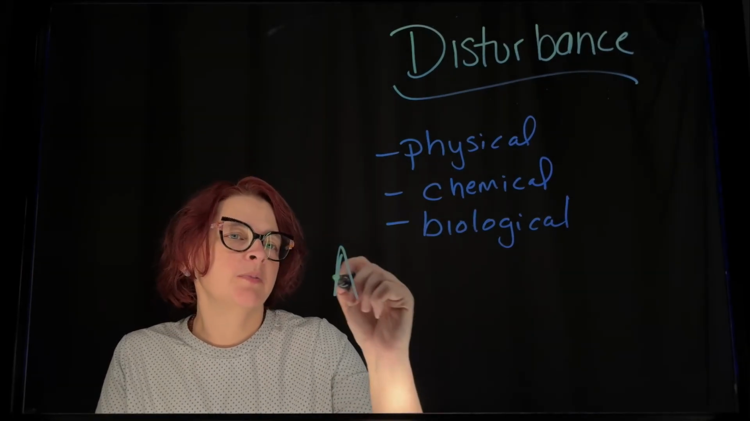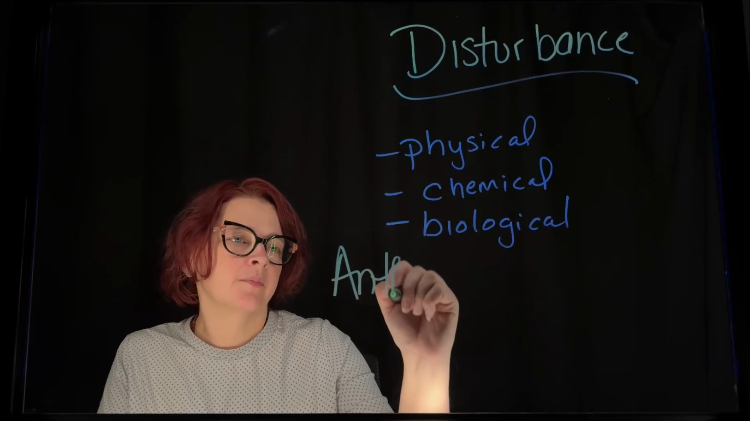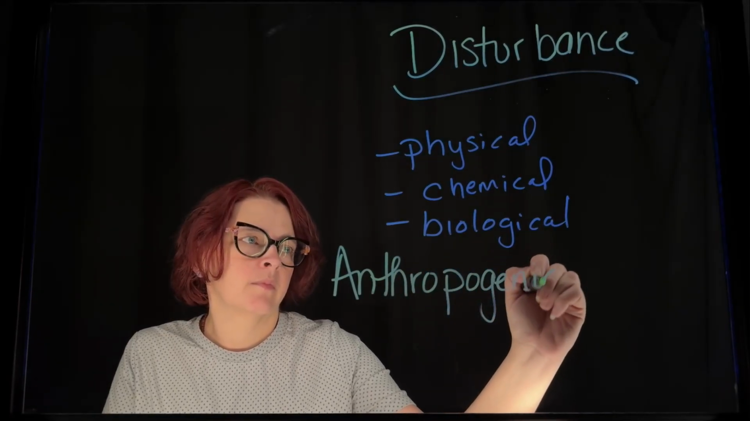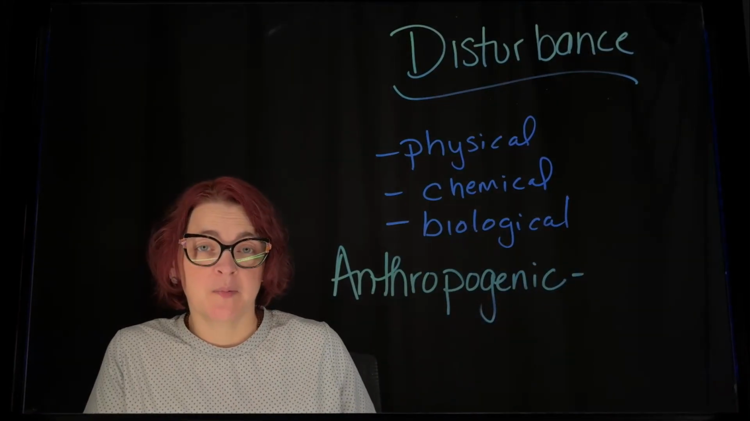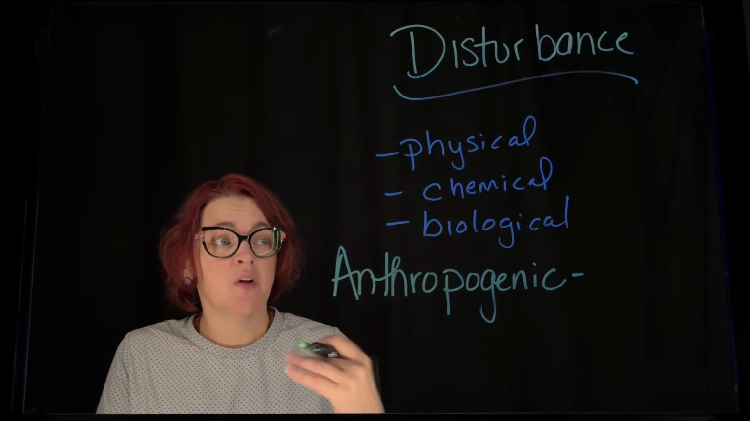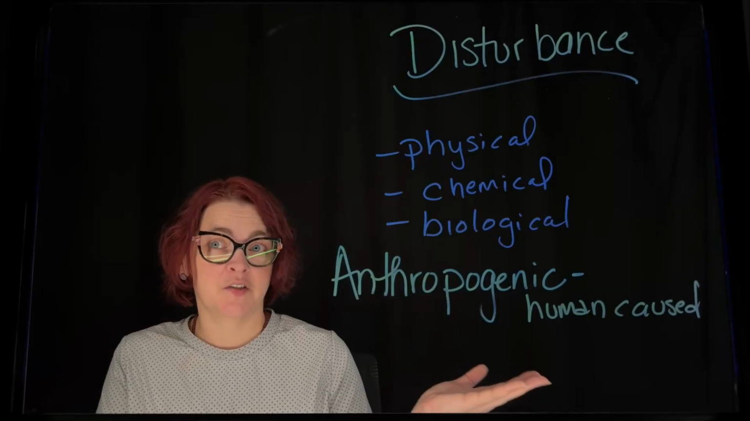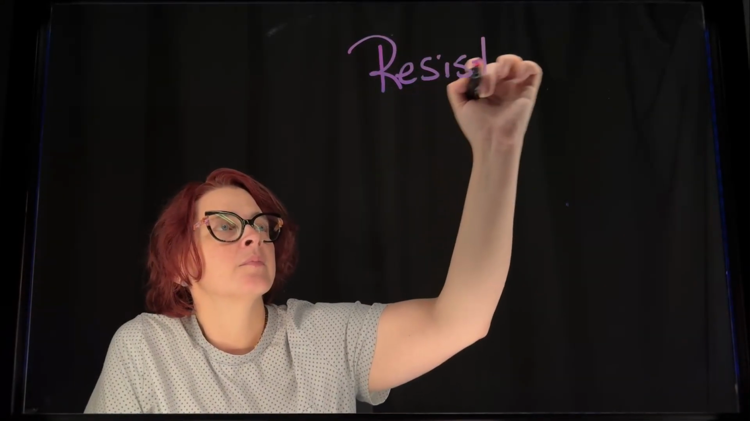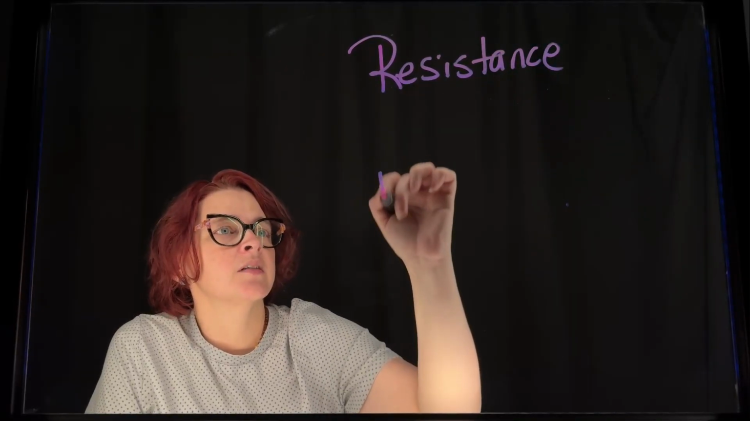species. One word that you should be familiar with is anthropogenic. An anthropogenic disturbance is one caused by humans. So anthropogenic, human-caused disturbance. When we're looking at human disruptions, some of the things that we look at to see how well the ecosystem is responding to the disturbance are the resistance of the ecosystem and the resilience of the ecosystem.